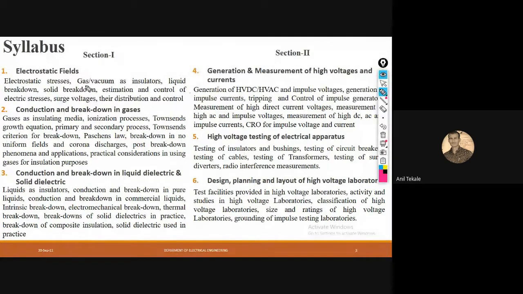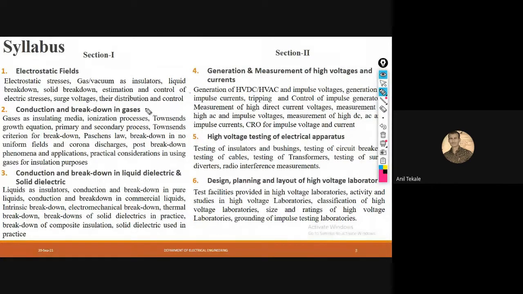The next thing we will discuss is what points we are going to understand. In section 1, electrostatic field is the first unit. In that we will understand the electrostatic stresses, the types of insulators, and the mediums used in an insulator. Then we will cover liquid breakdown, solid breakdown, insulation, and control of electric stresses. All those things we will understand in the first unit.